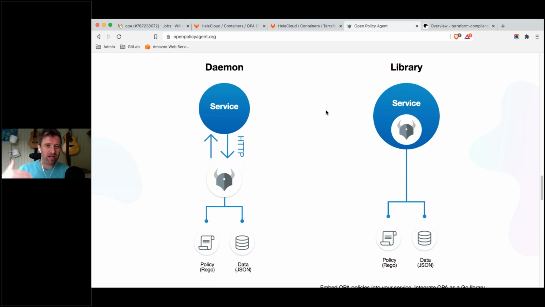And that's really where we start to see the additional value that Open Policy Agent gives, is that it becomes a high-level language to be able to control policy as code. Whereas Terraform Compliance is only going to work against Terraform, and it's easy to use, but with that ease you get a limited feature set. With Open Policy Agent, you get to extend that feature set even further.